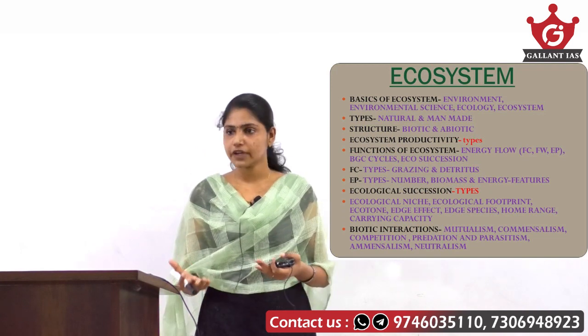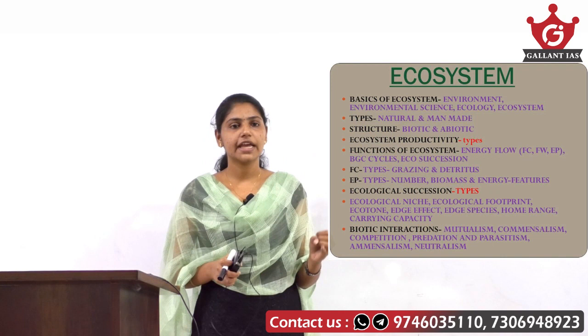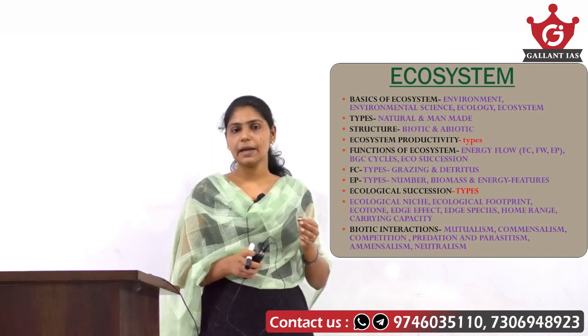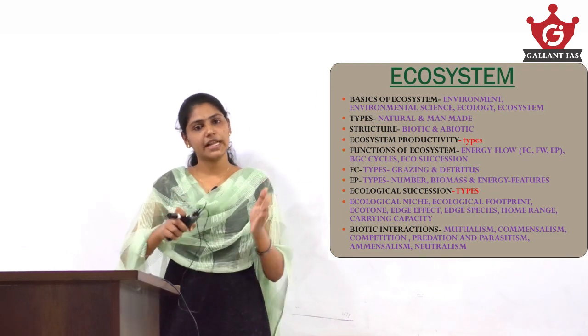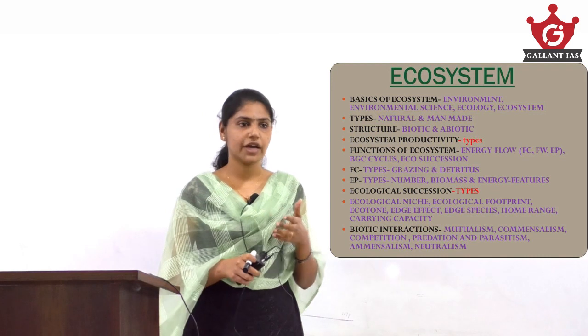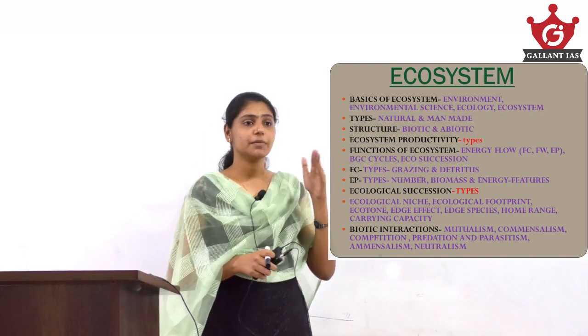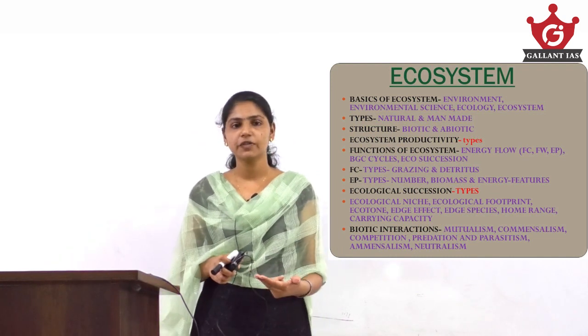In energy flow you will see food chains, food web, ecological pyramids. Then biogeochemical cycles, which we have dealt with as a separate module. Our module 2 was biogeochemical cycles. So biogeochemical cycle or nutrient cycling that happens in ecosystem is another function of ecosystem.